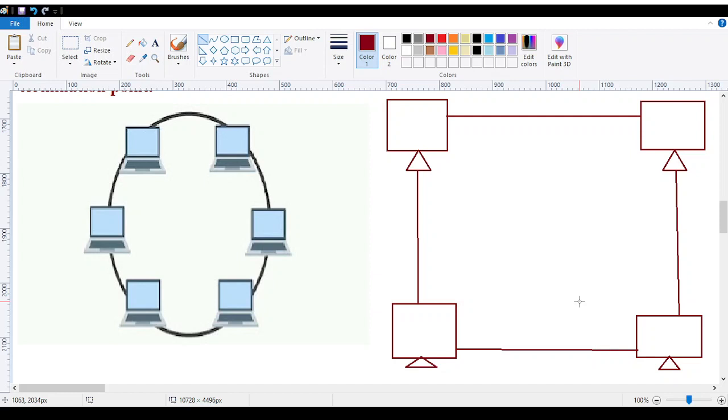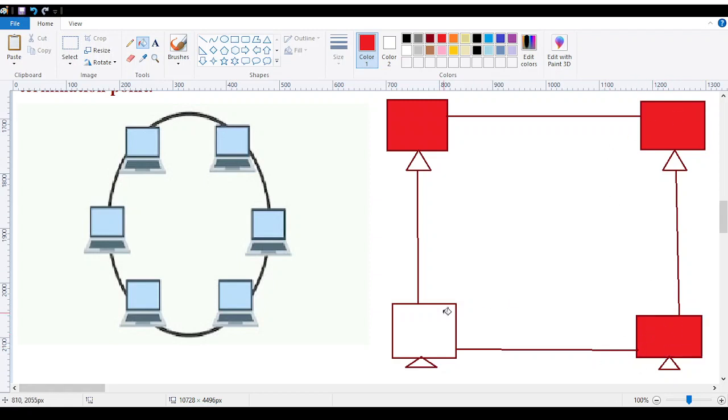Although we are following the bus topology, everything is connected within a single cable. Each and every node is the neighbor of someone. How? Node number one is the neighbor of node number two. Again, node number two is the neighbor of node number three.